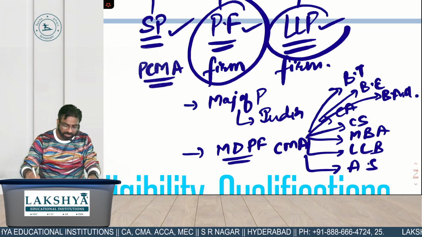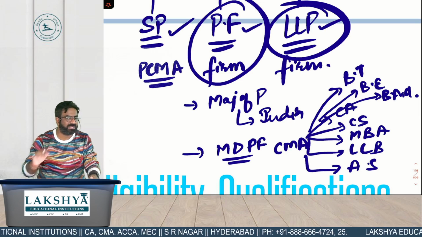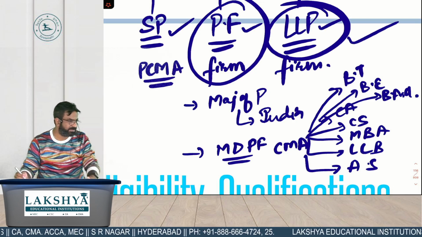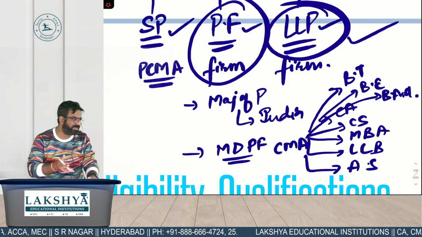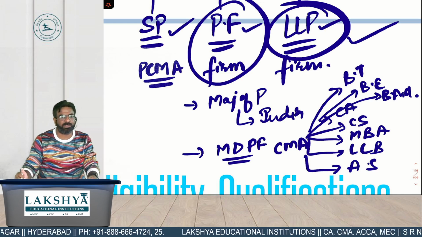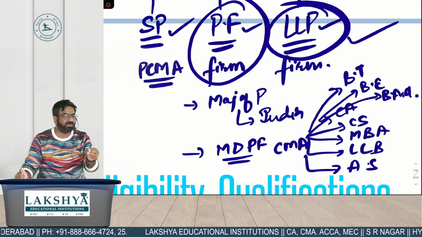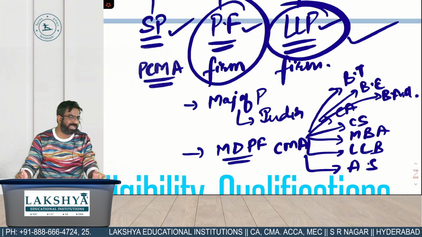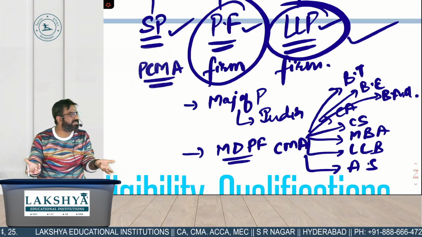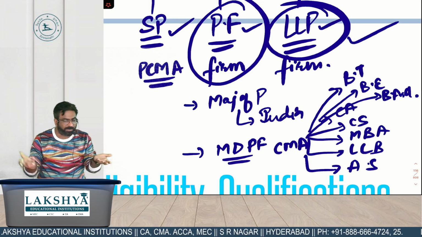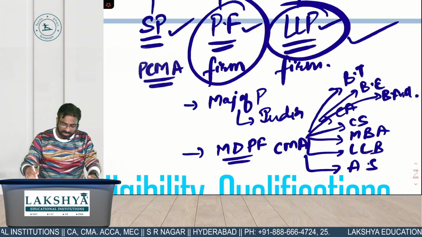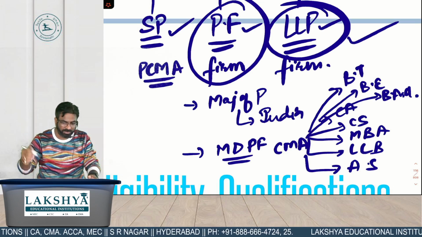The same rules are applicable when you are making a what? LLP. What is LLP? This is the most popular form which people are following nowadays. If you come into practice, I will suggest that instead of a partnership form you should better go for LLP, because the good thing in LLP is that your liability is limited. LLP is nothing but a mix of two organizations. From where was the word limited liability taken? From the company. And partnership, so it's a good combination of partnership and what? Company. So whenever in future you are going to opt for one, go for LLP.